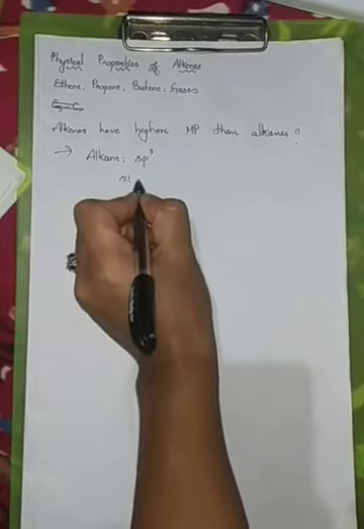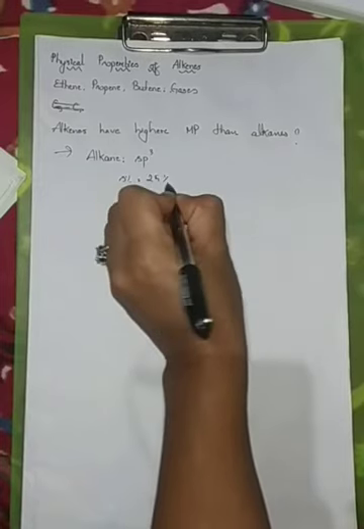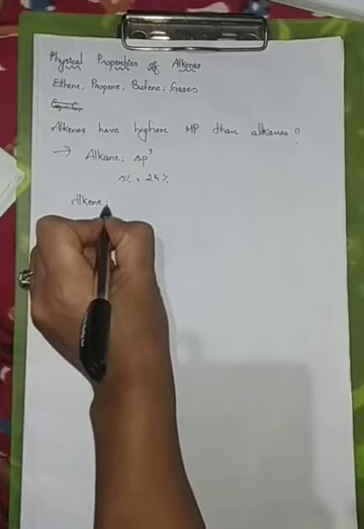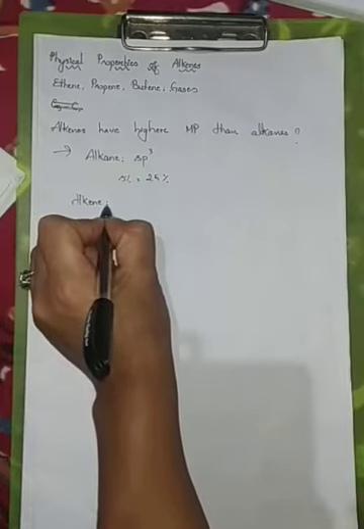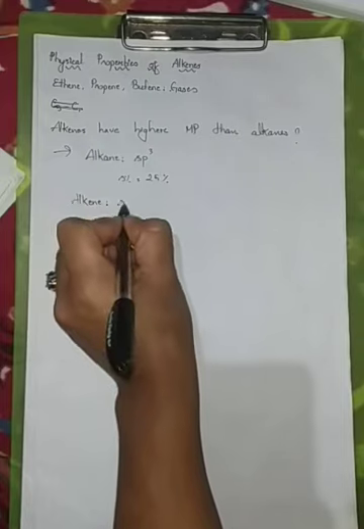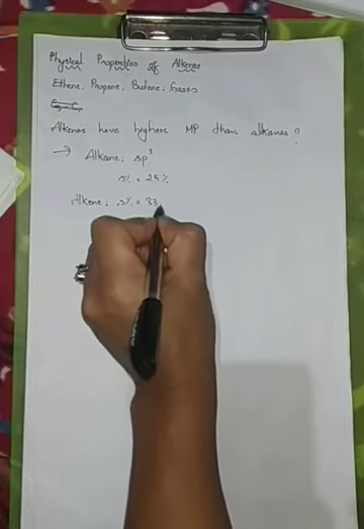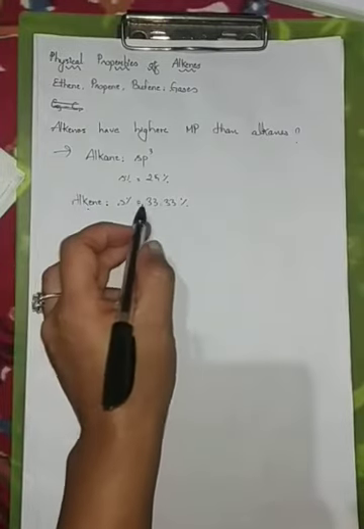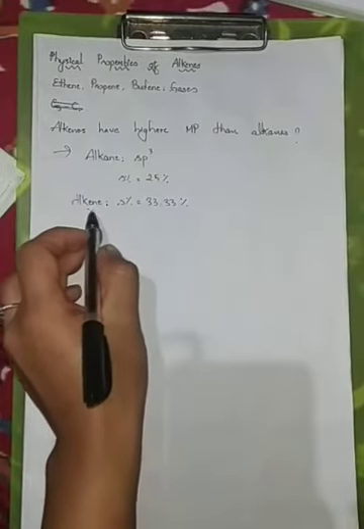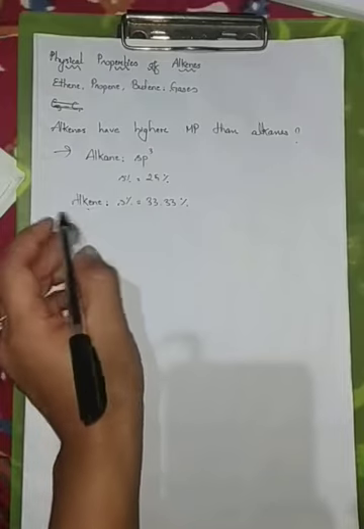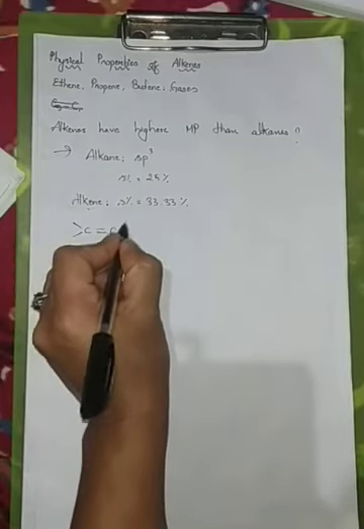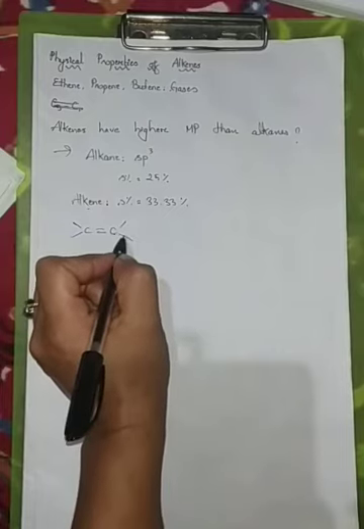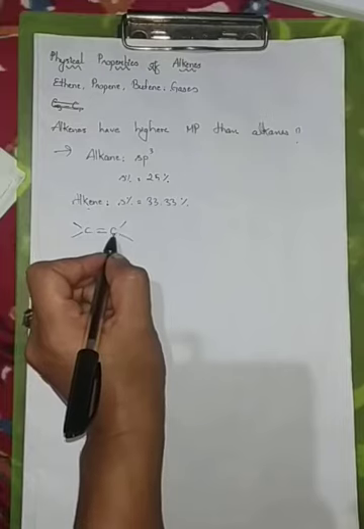Therefore, the s character is 25%. However, if we check alkenes, that is the double bonded unsaturated hydrocarbons, the s character is nearly 33.33%. Therefore, since in alkenes the s character is high compared to alkanes, the electronegativity of the carbon atom is also very high.